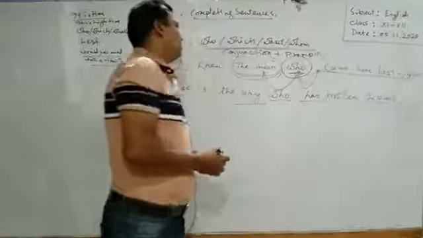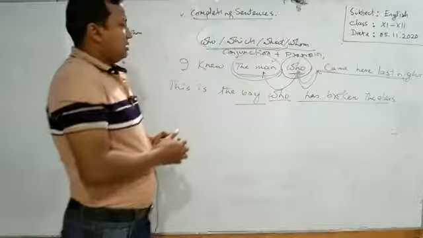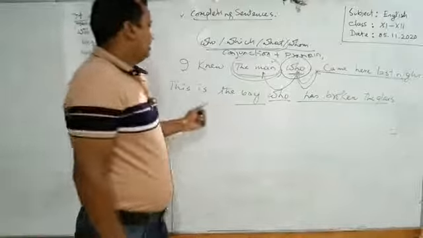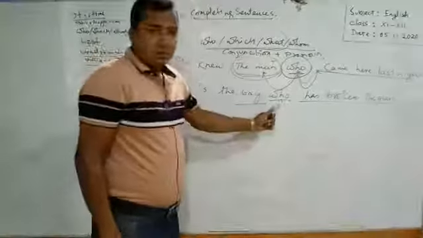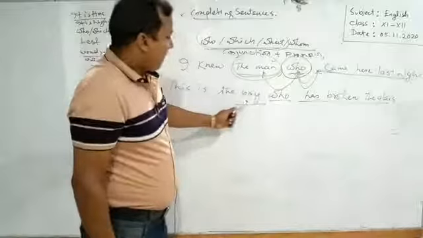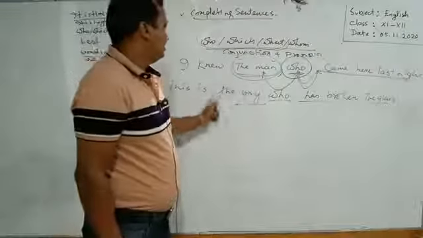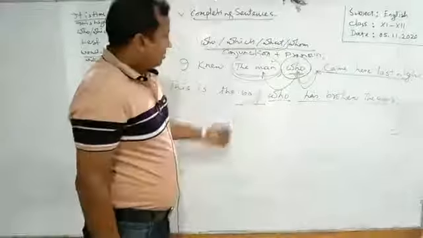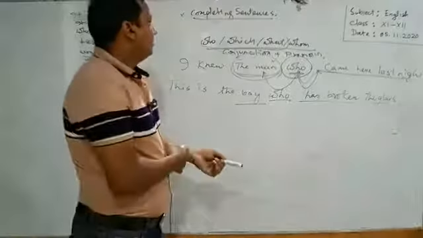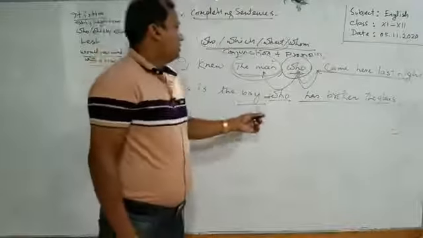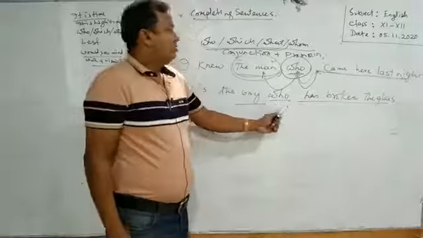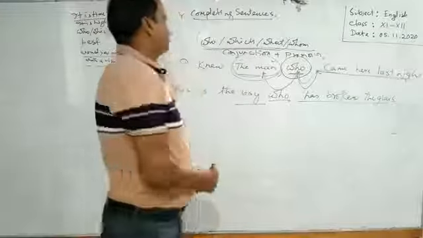Learners, in such a way we can complete the gap, and here the word who has been used after the complement. Here the boy is the complement. So, when we get a relative pronoun after a complement, then in such a way we can complete the sentence.